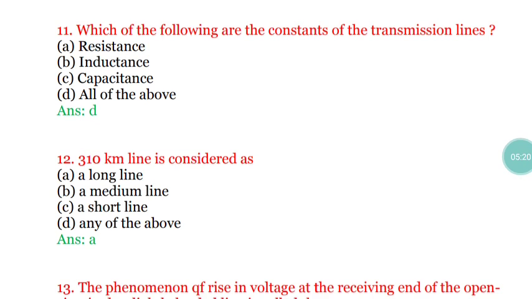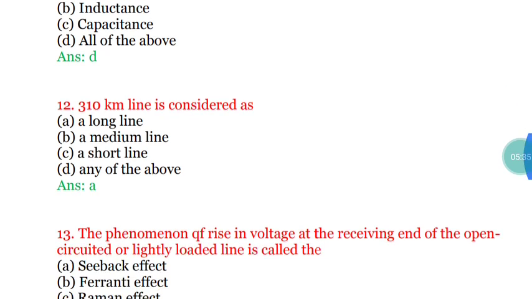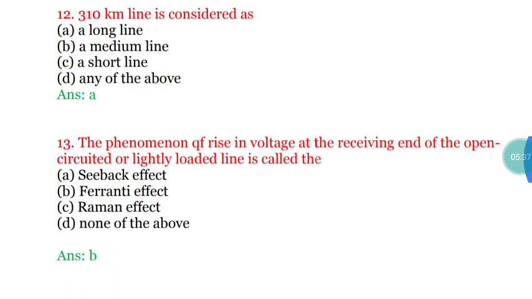Coming to the next question, question number 12. A 310 kilometer line is considered as which line? Long line, medium line, short line. So which line? The correct answer is option A, long line. 310 kilometer is nothing but a long line. Option A will be your right answer.